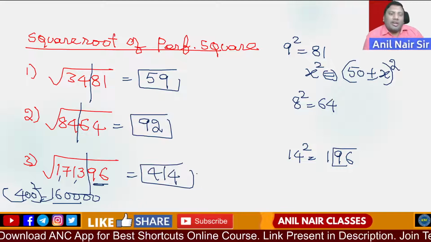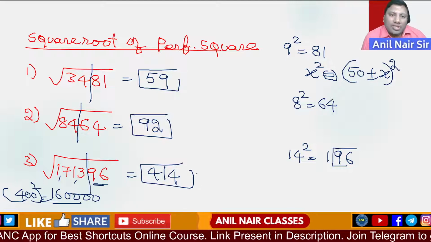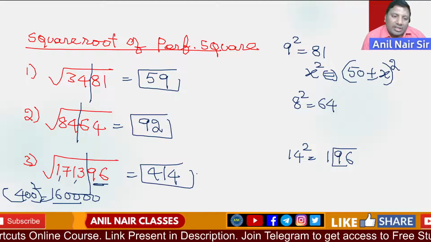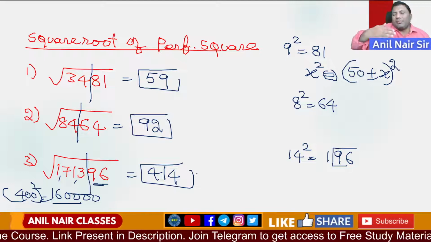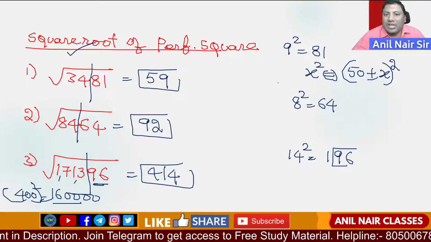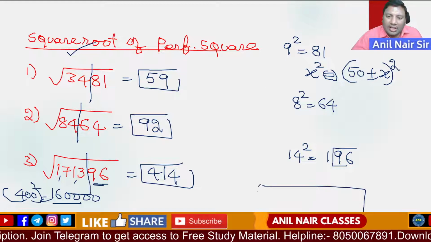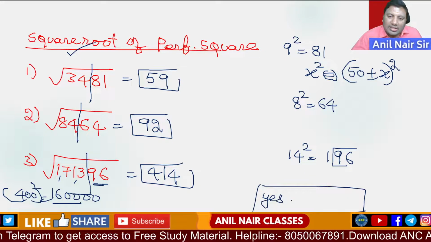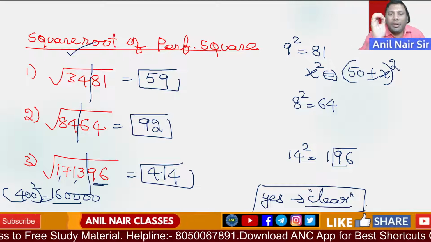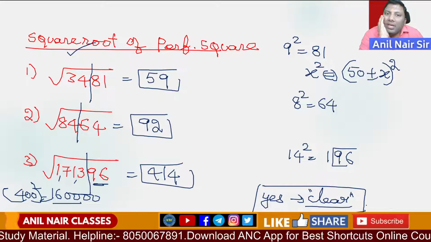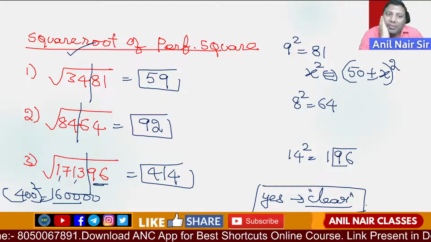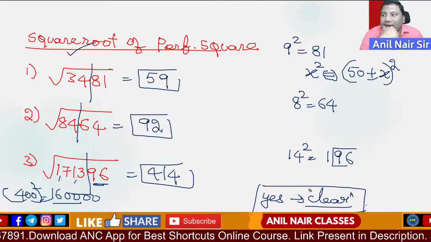9 square 81, 50 plus 9 is 59. 8 square 64, 100 minus 8 is 92. 14 square is 196. Take the logic of the number just greater than. Square root of a perfect square. Kindly reply with yes if it is perfectly clear to you. Wherever the digital sum of a number is 1, 4, 7 or 9, please check whether it satisfies all the properties of a perfect square. Then go ahead. Everybody kindly reply.